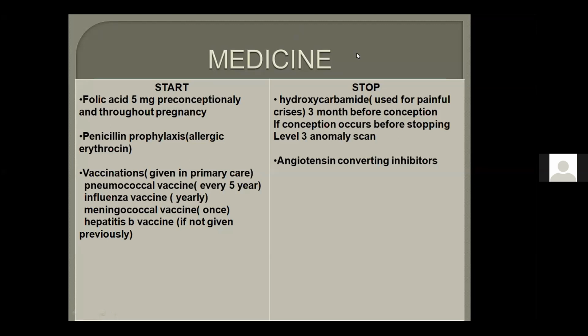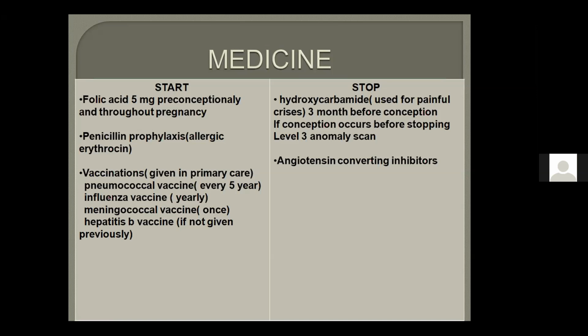Okay. So, what vaccination needs to be given? Remember these vaccines, because in case of splenectomy or hyposplenism: pneumococcal vaccine, influenza vaccine, meningococcal vaccine. These are the three vaccines. Pneumococcal vaccine every 5 years, influenza vaccine yearly, meningococcal vaccine only once.